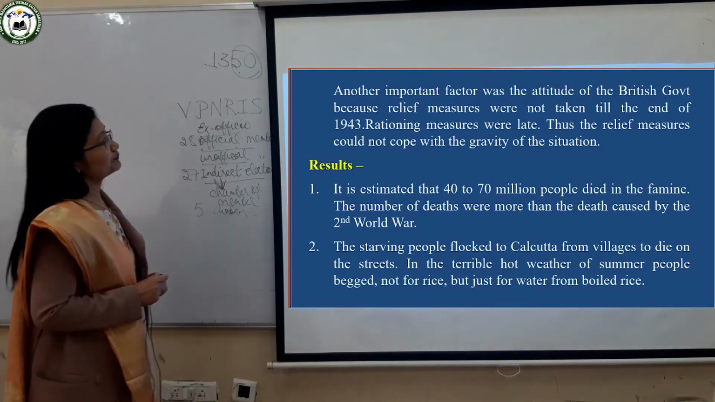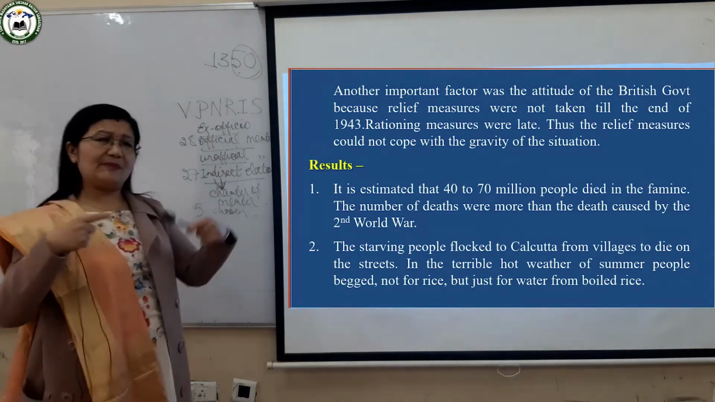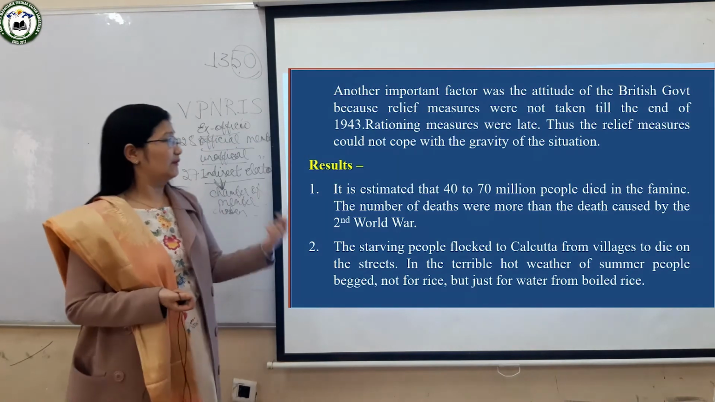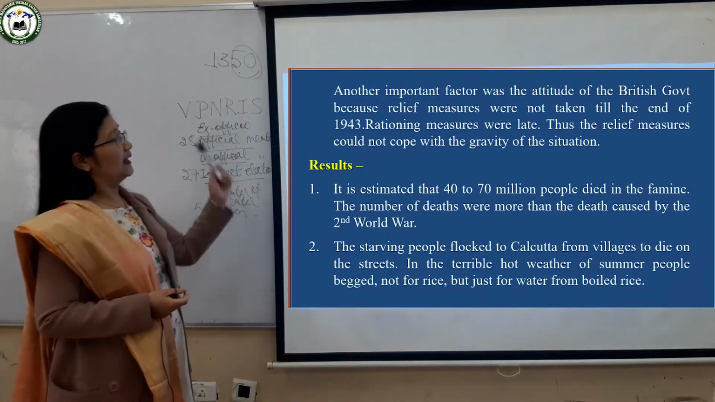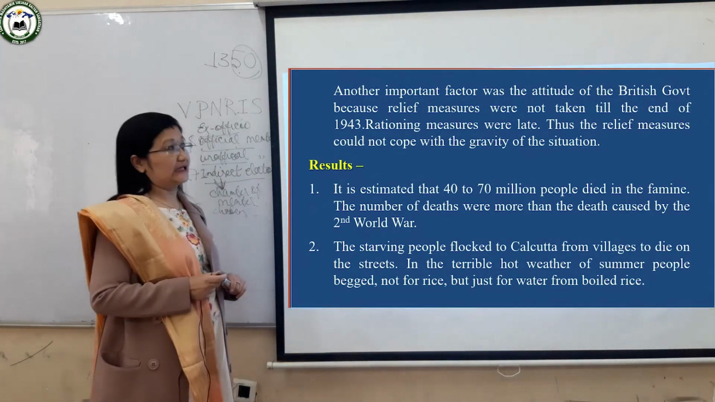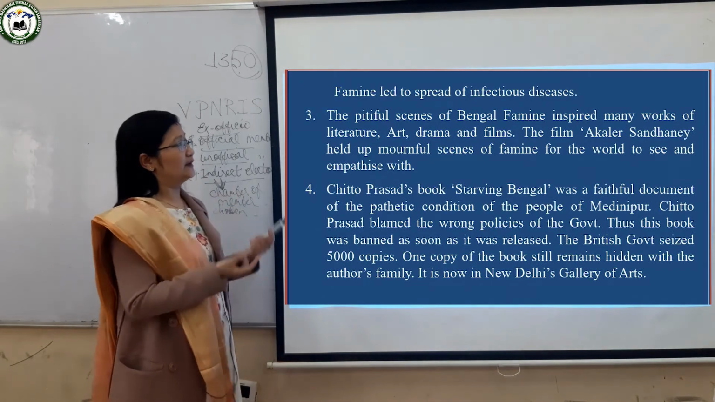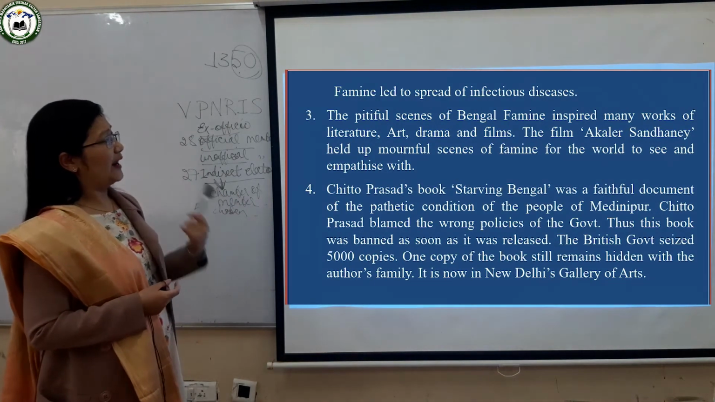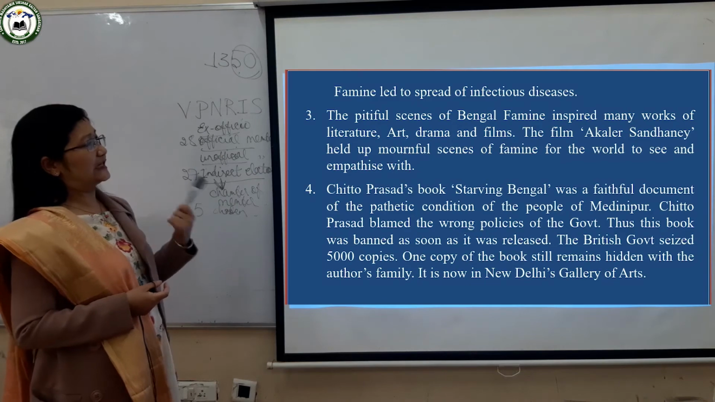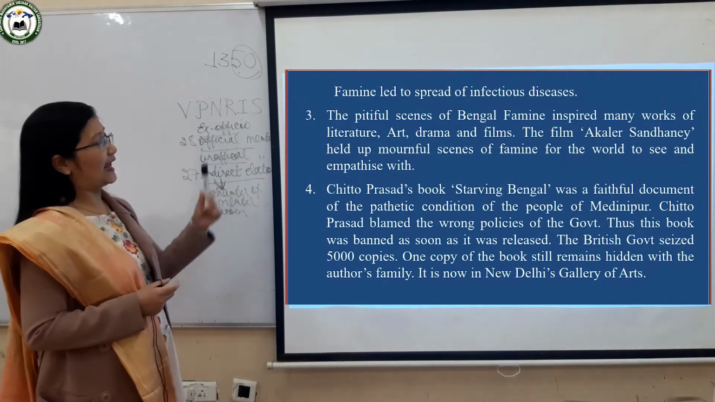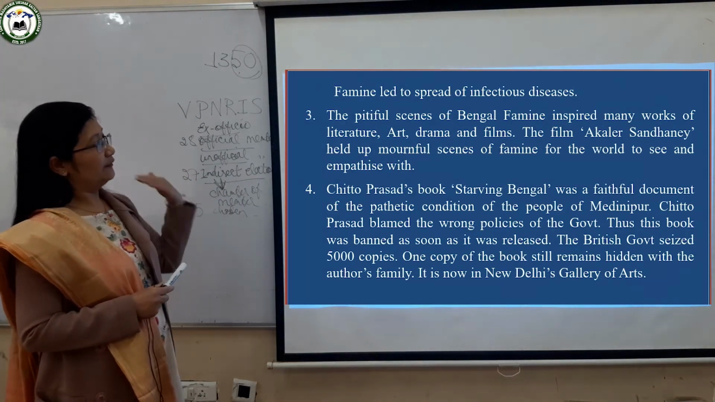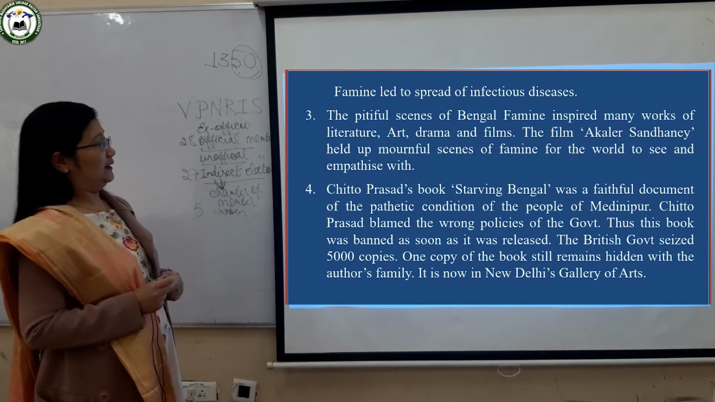Then next, so many people were dying all over the street. There were so many deaths. So what happened is that there was a spread of infectious diseases like smallpox and cholera, and various types of diseases began to spread because of this famine.